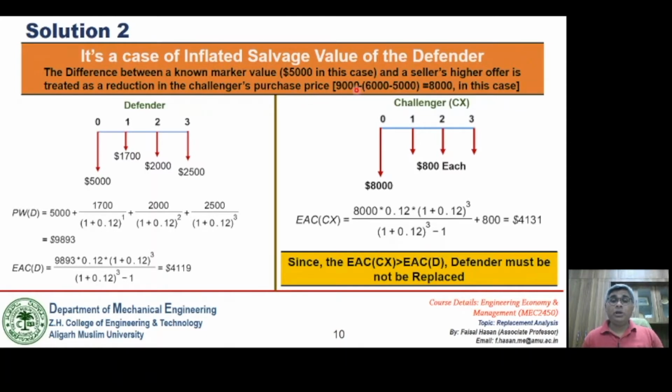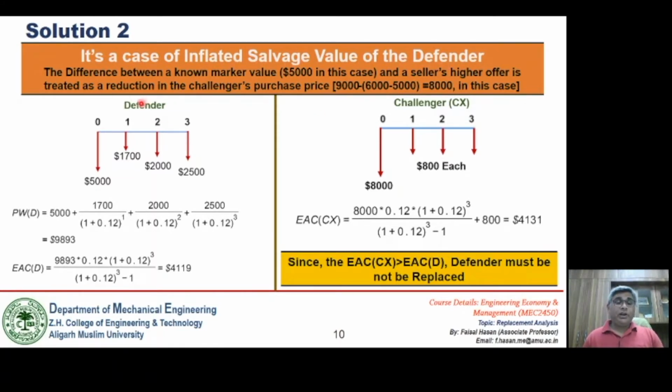I have already told you that instead of making calculations on the basis of 9,000 rupees for the challenger, we will reduce the cost of this challenger by how much? 9,000 minus 6,000 minus 5,000. So it comes out to be 8,000 in this case. So we will make our computations for the challenger using the first cost of 8,000, because instead of 9,000 we are taking 8,000 into account. That is why it is known as the inflated salvage value of the defender.